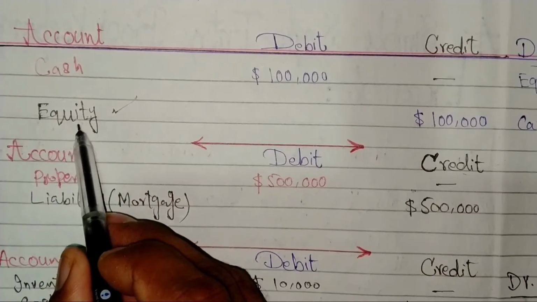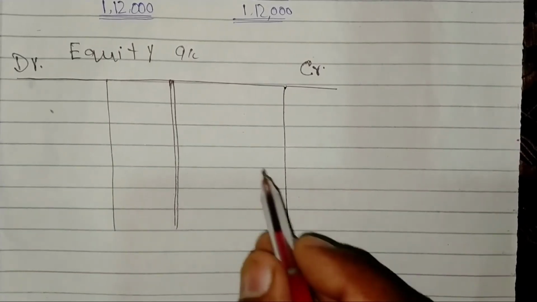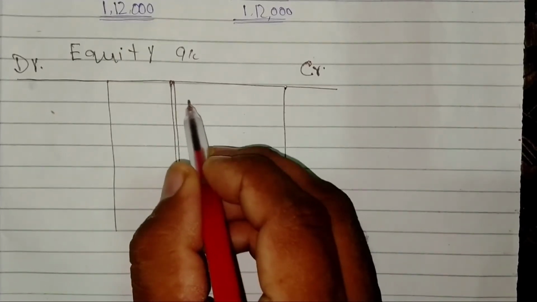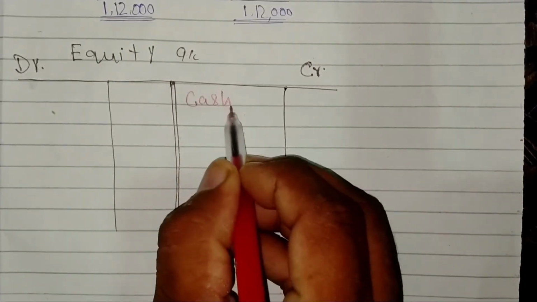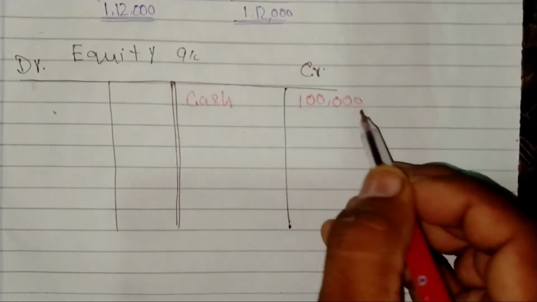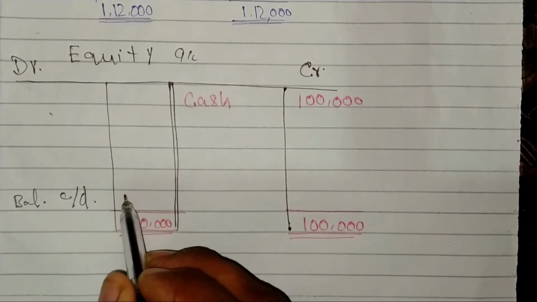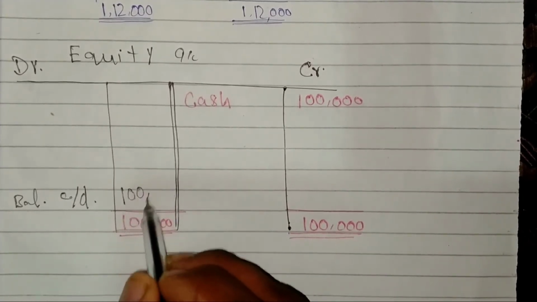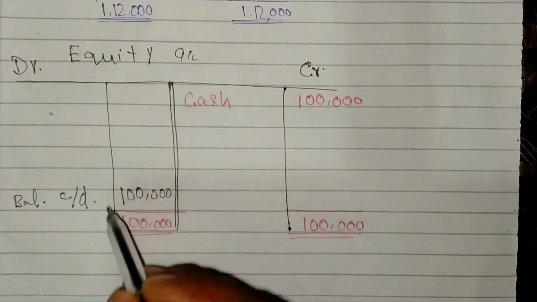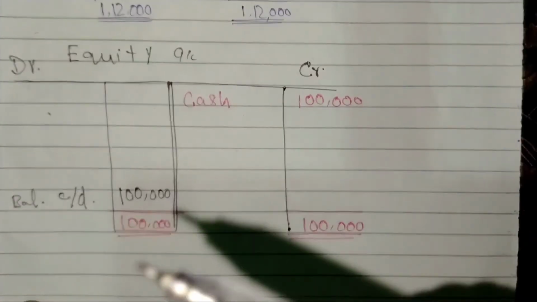Equity account credit with cash account amounting $100,000. So we have credit balance of $100,000 of equity, which will be credited in trial balance.